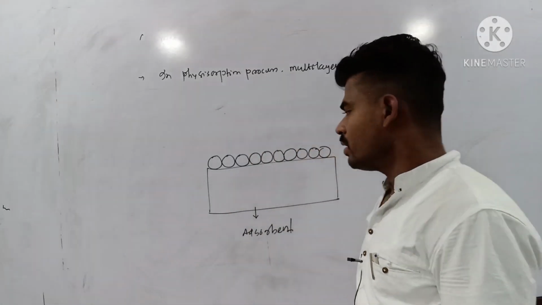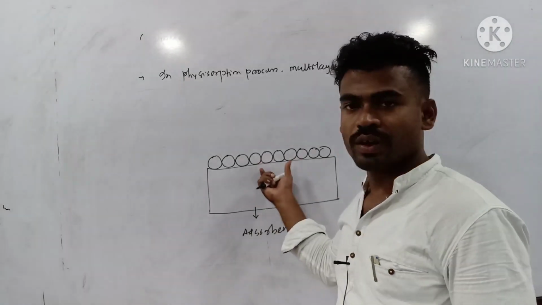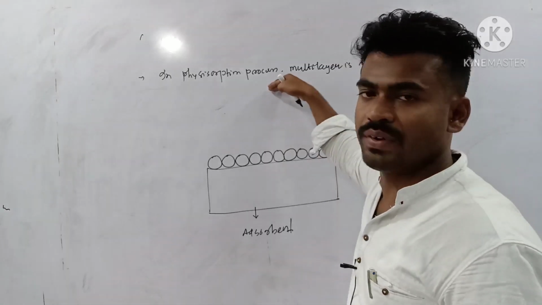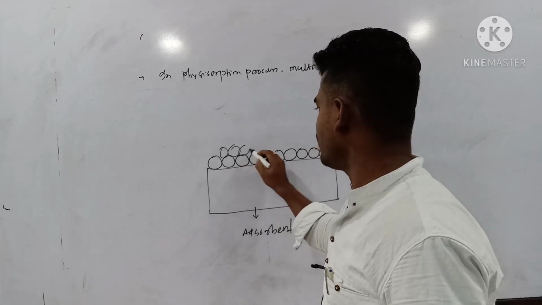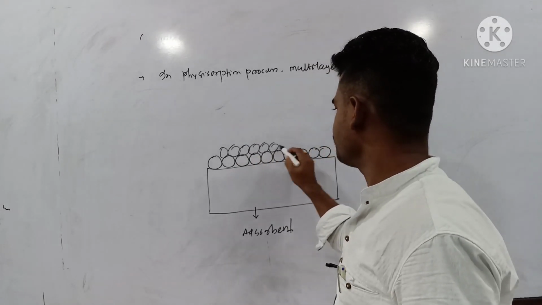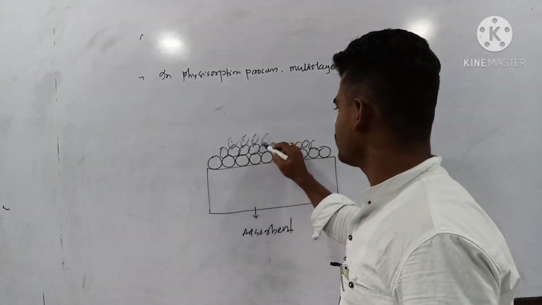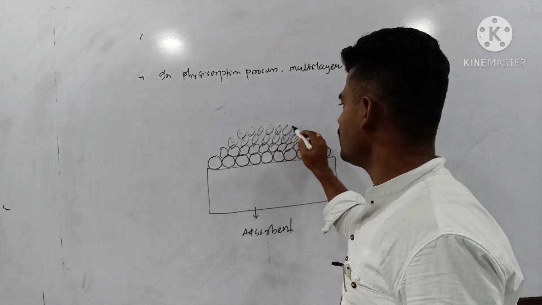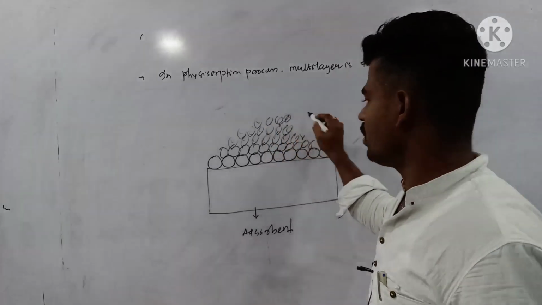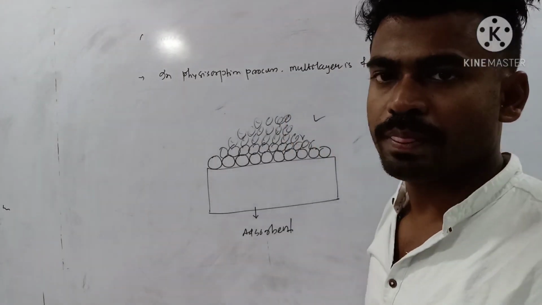However, this weak van der Waals force of attraction does not stop over here. It has some effect above, so it can form another layer like this, and after a few layers such tendency vanishes. So this is the multilayer which is formed in case of physical adsorption.